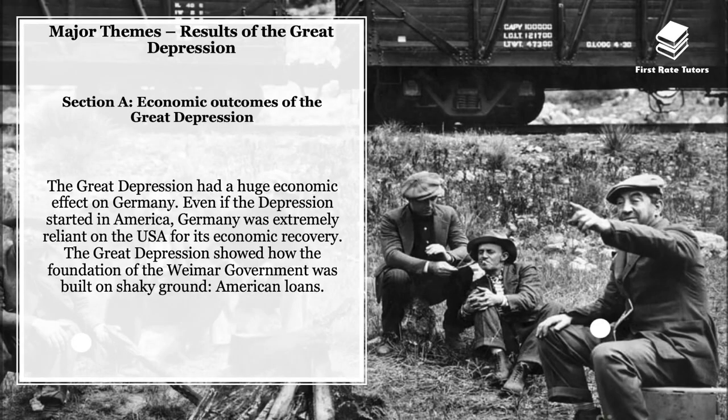Now, of course, it's really important to understand the different consequences and impacts of this Great Depression. And the first consequence, of course, is the economic impact. So the Great Depression had a huge economic effect, and even if this depression started in America, Germany was really reliant on the USA for its economic recovery, and thus this depression showed just how the foundation of the Weimar government was built on shaky ground, which is essentially American loans.